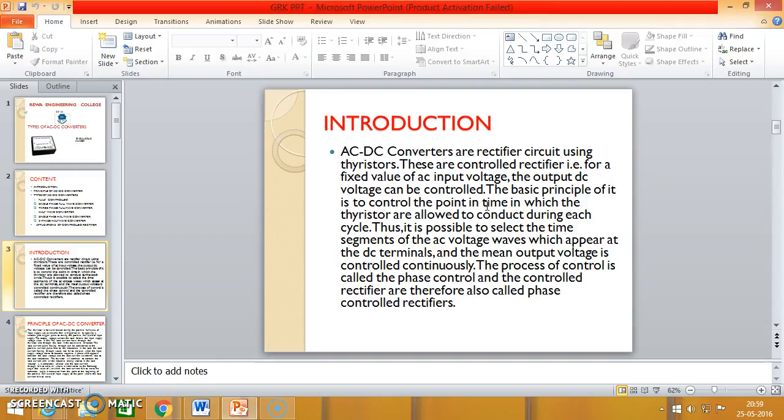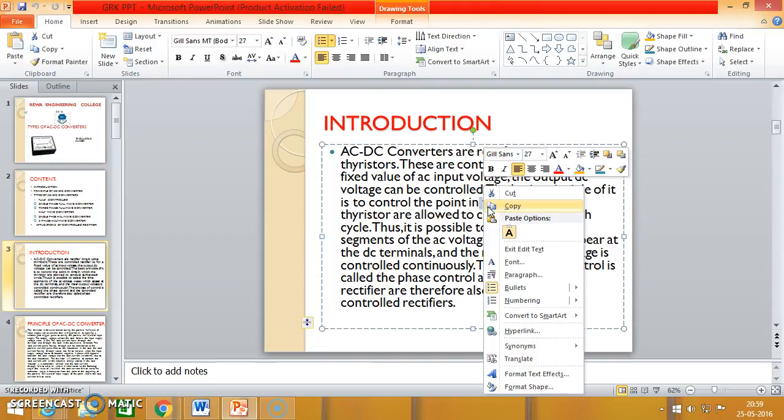Thus, it is possible to select the time segments of the AC voltage wave which appear at the DC terminal, and the mean output voltage is controlled continuously. This process of control is called phase control, and the controlled rectifiers are therefore also called phase control rectifiers.